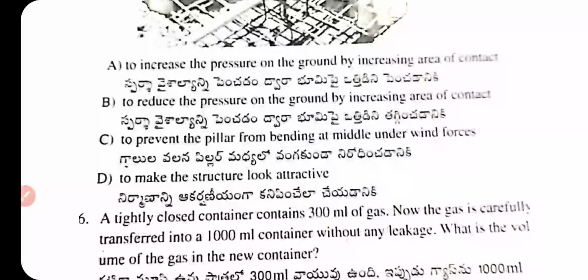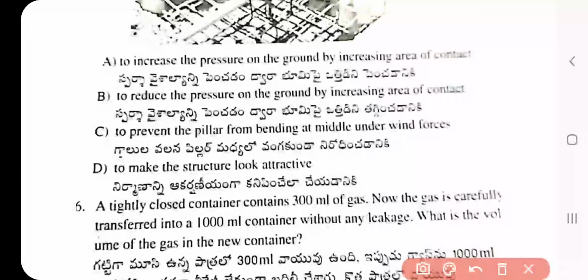Question number 5. Why is the pillar designed wide at the bottom? Which option is the correct answer? To reduce the pressure on the ground by increasing the area of contact. Option B is the correct answer of the question.